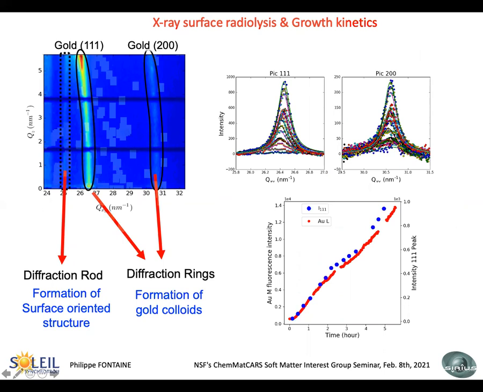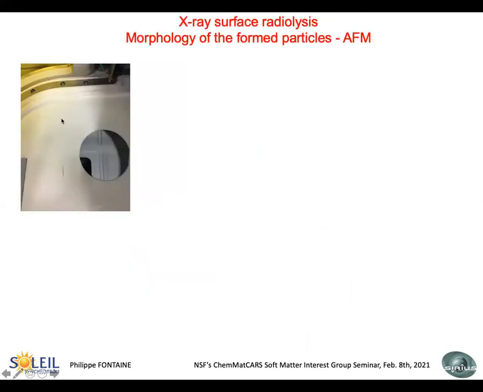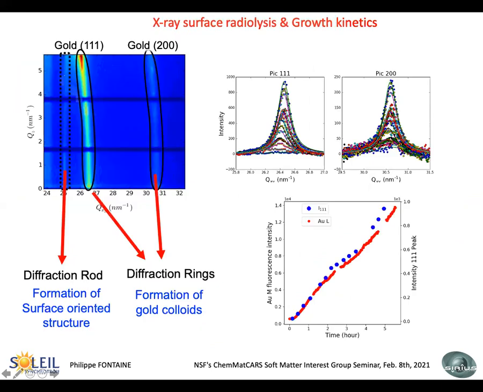We can also see here a vertical rod, which could correspond to a surface-oriented structure. Here, you can also measure the kinetics of formation of the gold nanoparticles. And you can plot the intensity of the 111 peak along with the gold fluorescence intensity, and you see that the two match rather nicely.